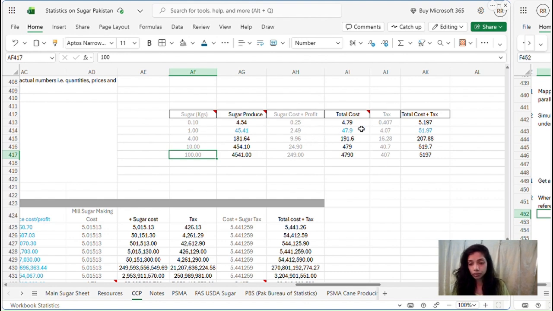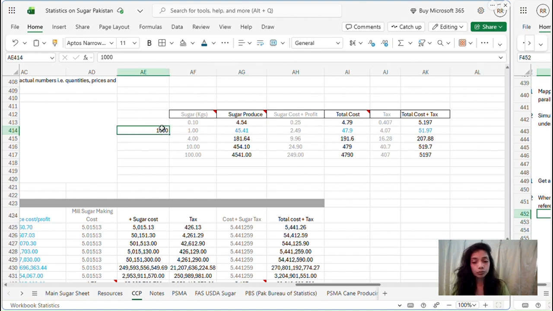Similarly, we found out, and how you're going to find out 4.54, that is for 100 grams. So 1 kg means 1000 grams. So if 1 kg sugar costs 45.41 rupees, that means the cost of cane to produce the sugar, and 1 kg is equivalent to 1000 grams.